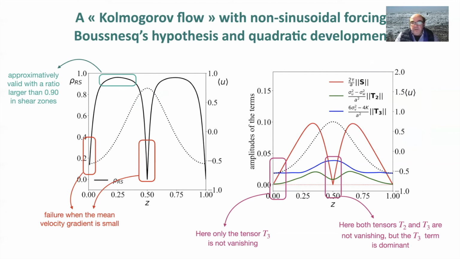And we see also that the tensor T3 is not vanishing in some places, and also in the middle, where we have the failure of the Boussinesq hypothesis, both tensors T2 and T3 are not vanishing and are used for the closing of the Reynolds stress.